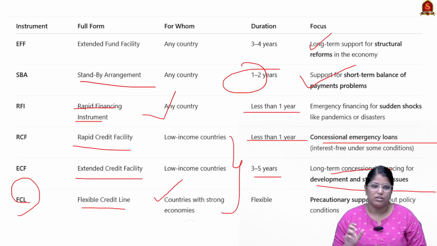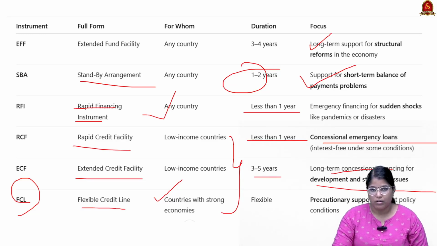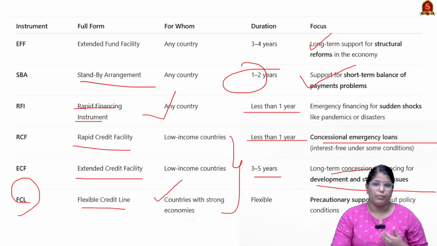One such instrument is this FCL, flexible credit line. The duration is also flexible since the amount given is safer with the parties. These are just a precautionary support given by IMF to the high income countries, and there are no specific policy conditions when it comes to FCL.